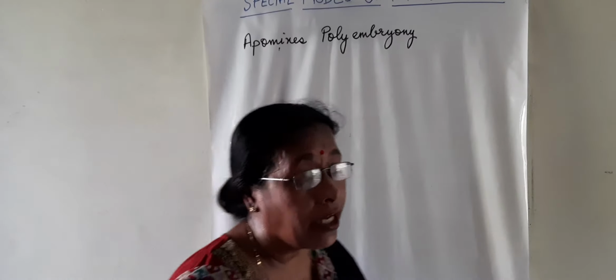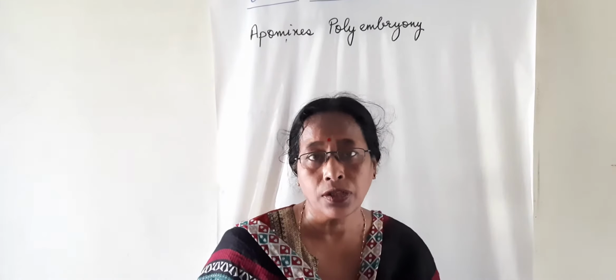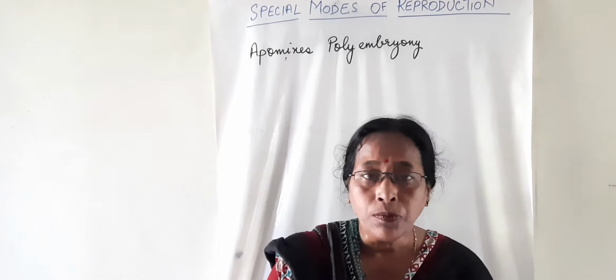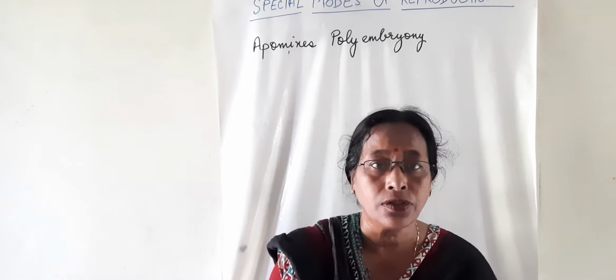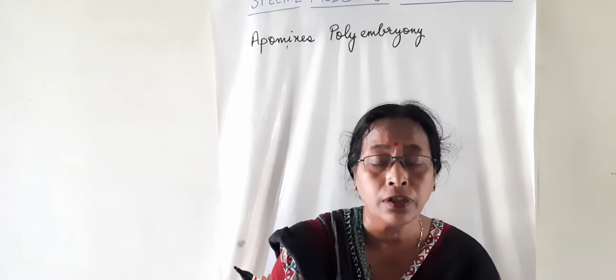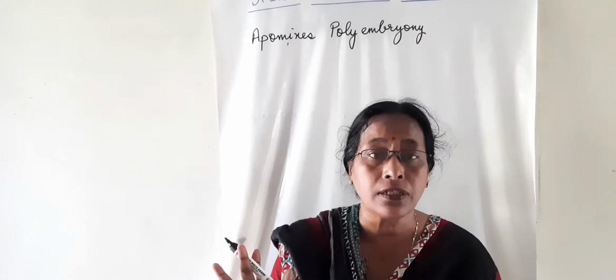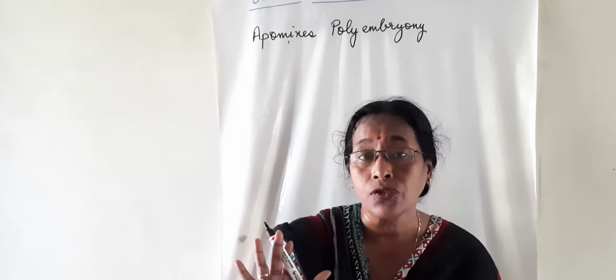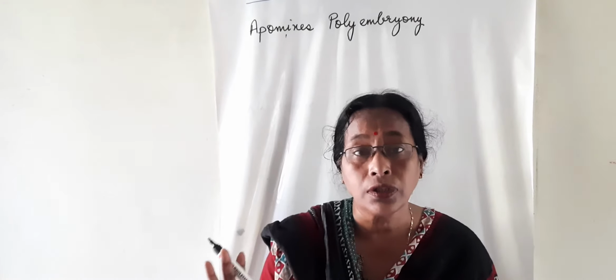Apomixis can be defined as a substitution to sexual reproduction, where the seed formation takes place but without undergoing meiosis or fertilization. There is no reduction division, and hence amphimixis or fertilization does not take place. Apomixis is actually asexual reproduction which mimics sexual reproduction. That is, the formation of seeds takes place, which is the end product of sexual reproduction. Here seed formation is taking place, but fertilization or reduction division is not taking place.